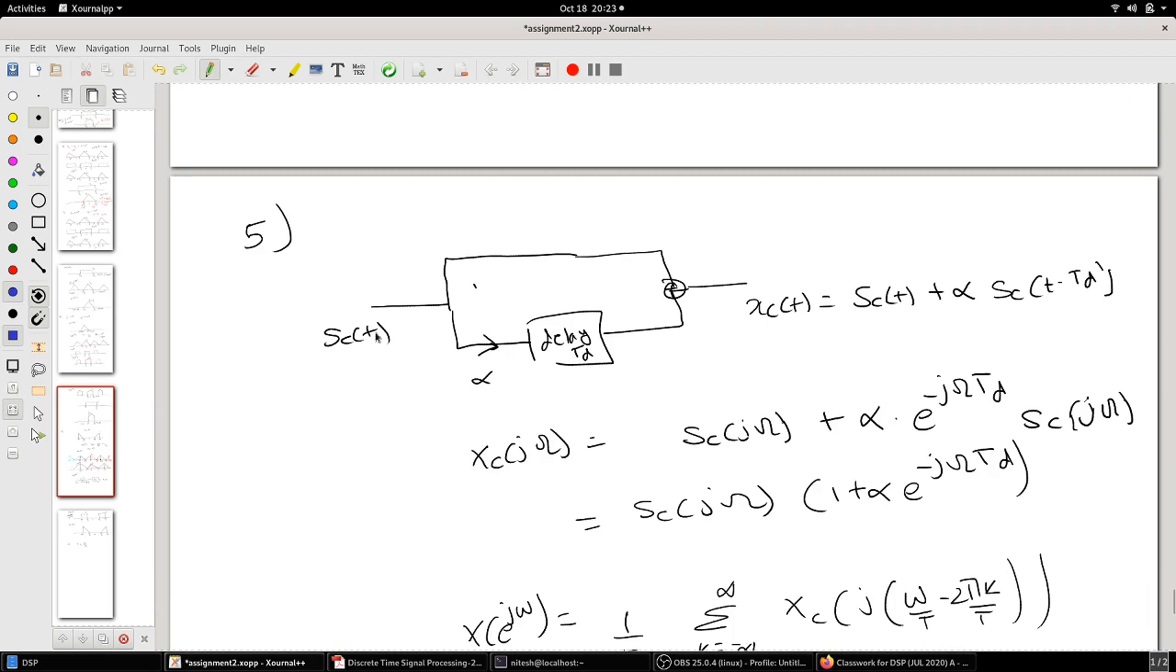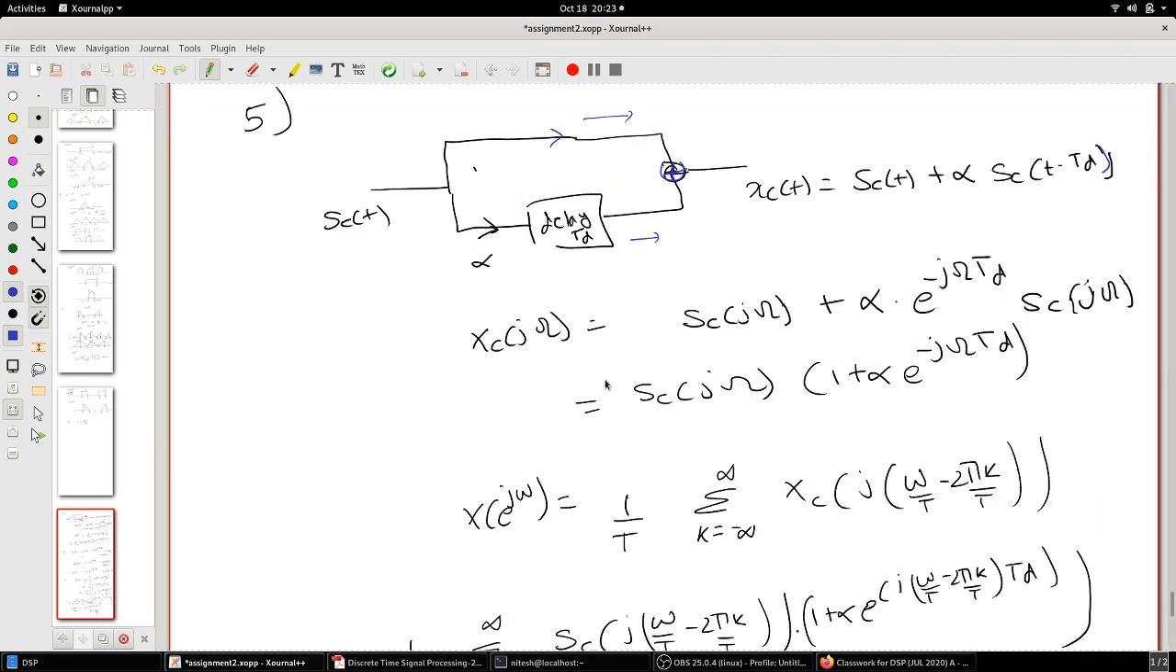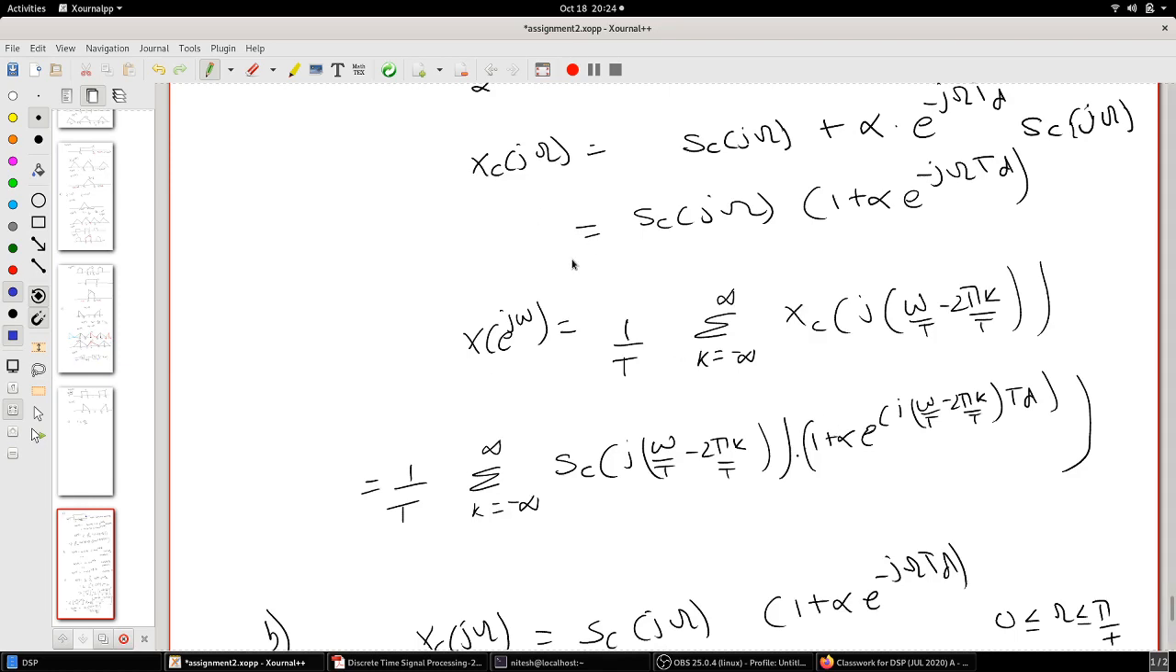Fifth one: sc of t is input to this multipath system, and it gets added up here. So you get xc of t, which is sc of t coming from this point, plus a delayed version of sc of t multiplied by alpha, that is alpha times sc of t minus td. Taking the Fourier transform, you get Xc of j omega equal to 1 plus alpha e raised to minus j omega td, times Sc of j omega, since the Fourier transform of the delayed term is alpha e raised to minus j omega td times Sc of j omega.